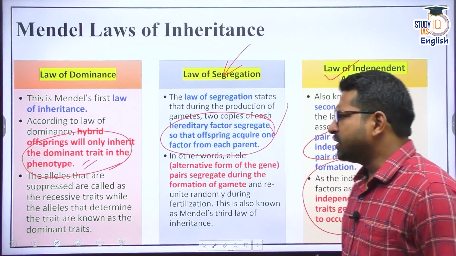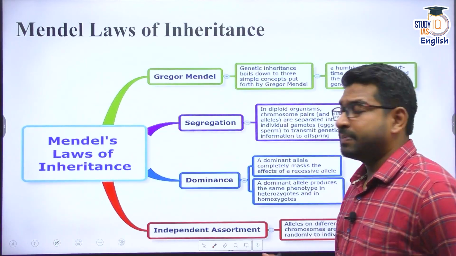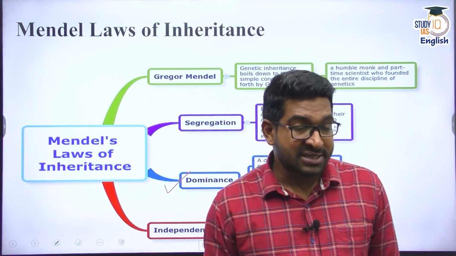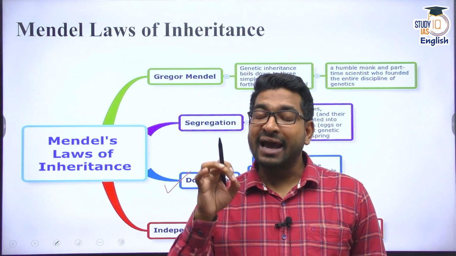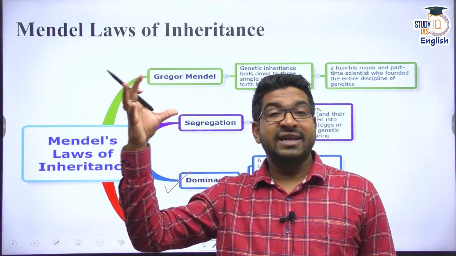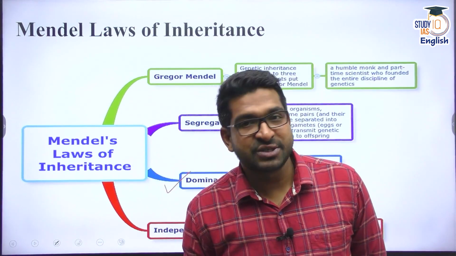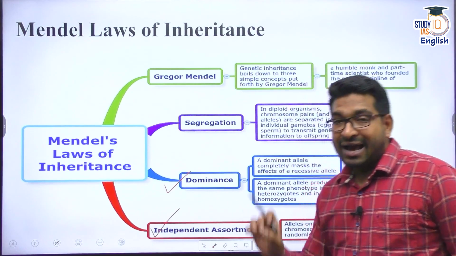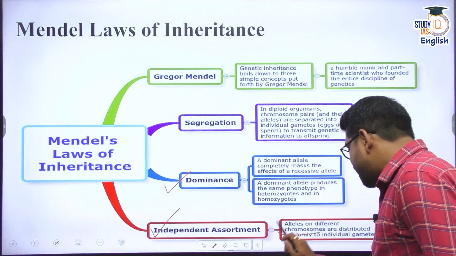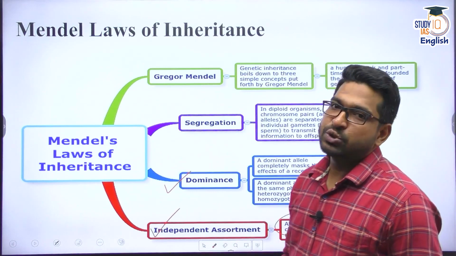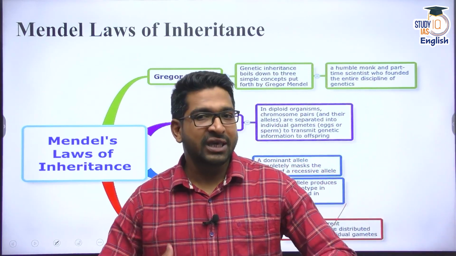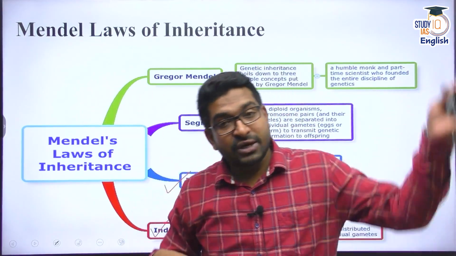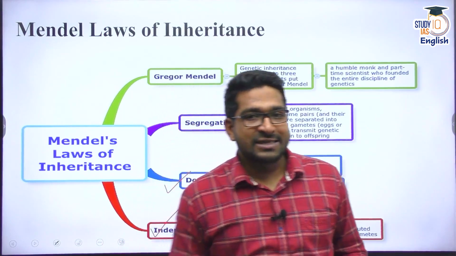Let me sum them up very briefly. The first law is the law of dominance, meaning a dominant allele will always mask the recessive allele. It is always the dominant allele which is going to express itself. The second law is the law of independent assortment, meaning alleles or genes on chromosomes are distributed randomly in an individual organism. That means there is an equal chance of any gene or allele expressing itself from either side, the mother's side or the father's side.